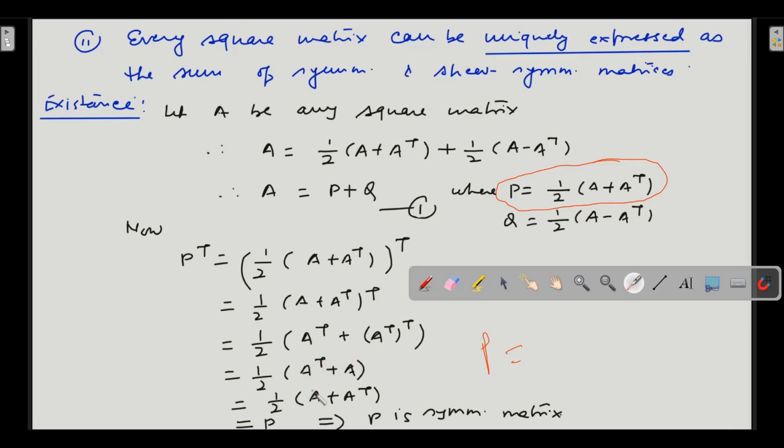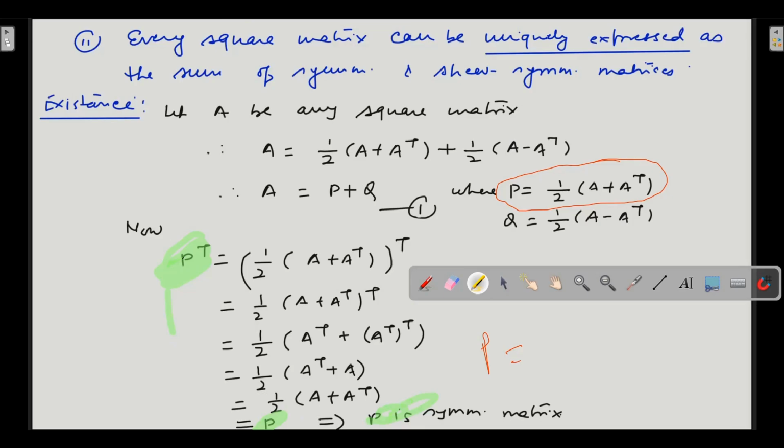Addition is commutative, so we can write A first and A transpose later. This is half of (A plus A transpose), which is equal to P. So we have successfully shown that P transpose is equal to P.